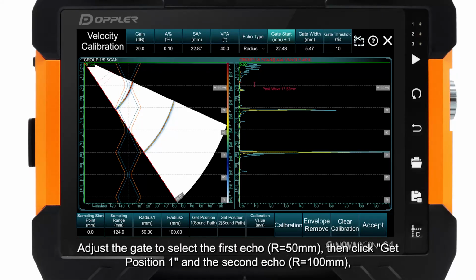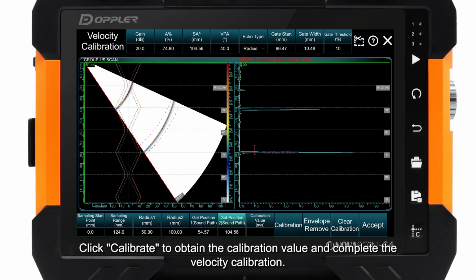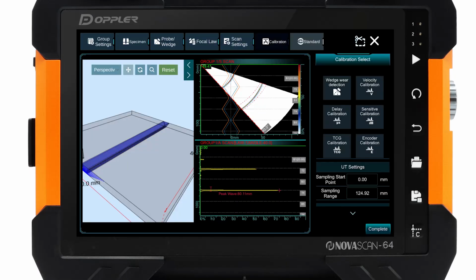Adjust the gate to select the first echo, R equals 50 mm, then click Get Position 1 and the second echo, R equals 100 mm. Then click Get Position 2. Click Calibrate to obtain the calibration value and complete the velocity calibration.